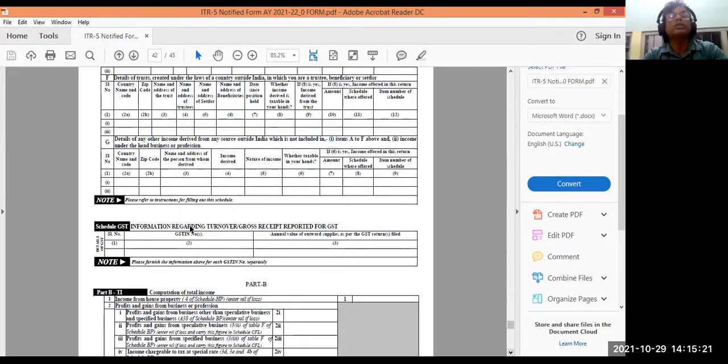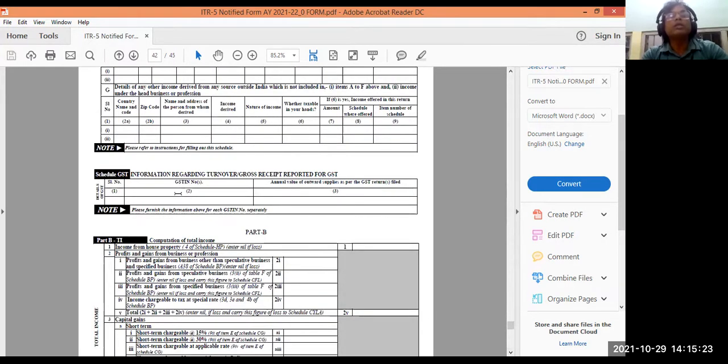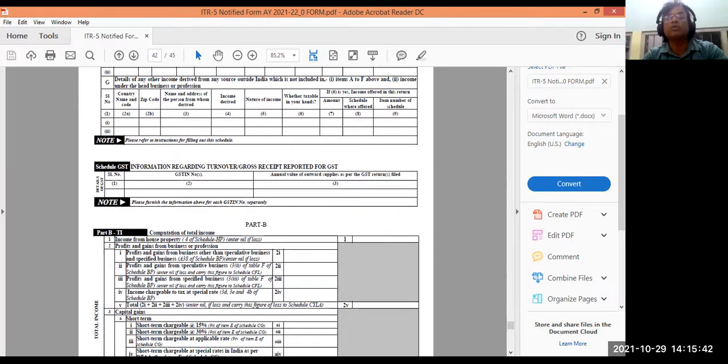See schedule GST. You have to give your GST registration number, GSTIN, and details of how much GST you have paid. All details of GST, your turnover about GST, will be recorded here. And then Part B. Part A is finished now. Part A is a lot of schedules. I have shown you the schedules, and now Part B.